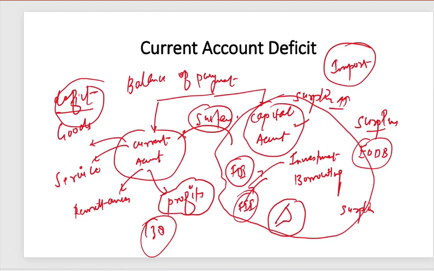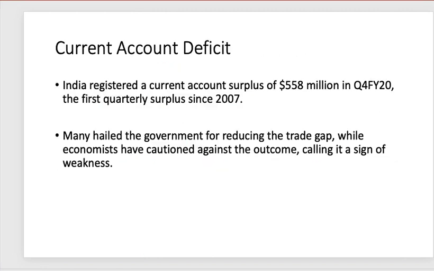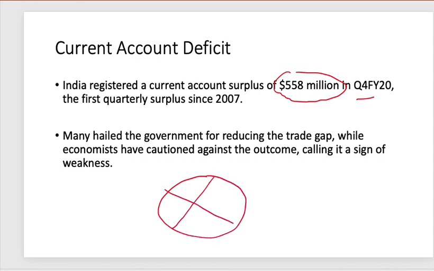Okay, so balance of payment is the statistical record of the transactions of the residents of a country with the outside world, and it is divided into two parts. One is current account and another is capital account. In current account we have deficit, and in capital account we have surplus. Now why do we have the deficit? Because of certain reasons which we will discuss. Now the current news is that India got a surplus of $558 million in the fourth quarter of 2020. See, a quarter is composed of 3 months, and a year is divided into 4 quarters.